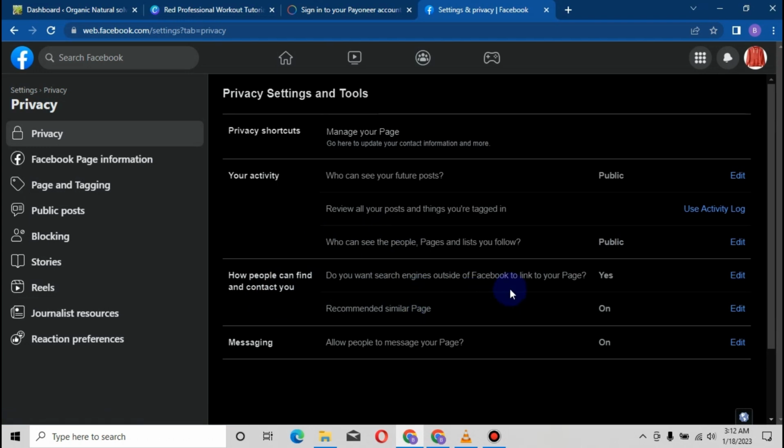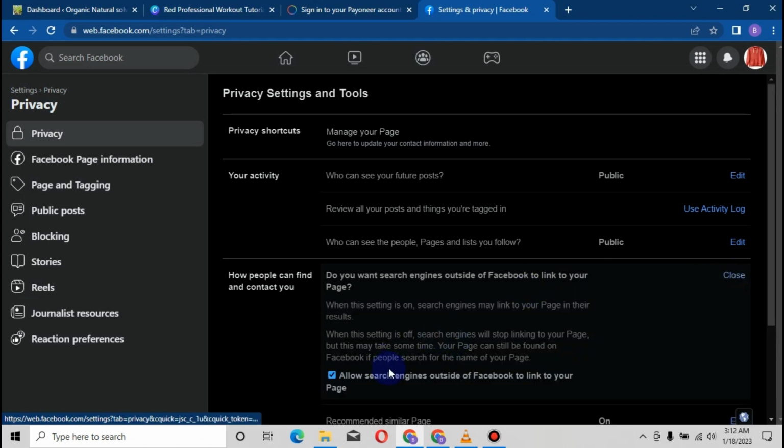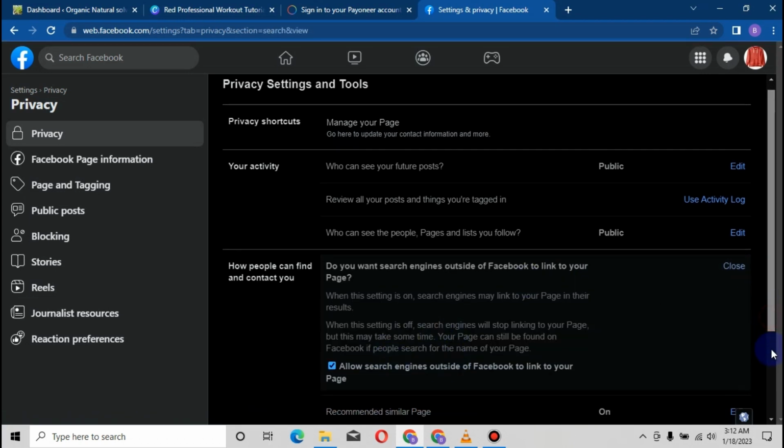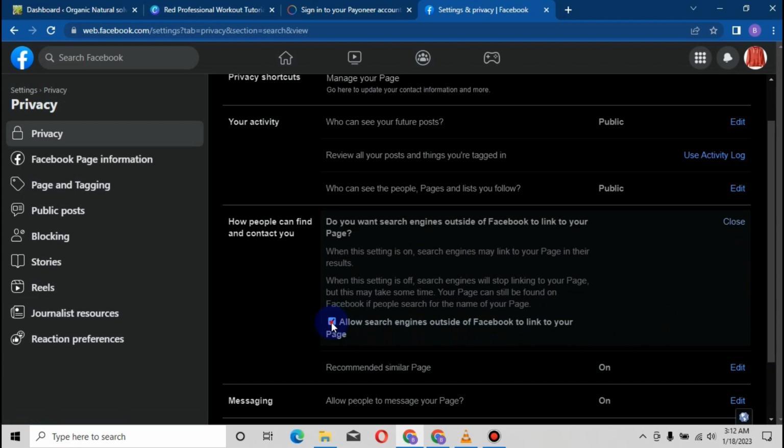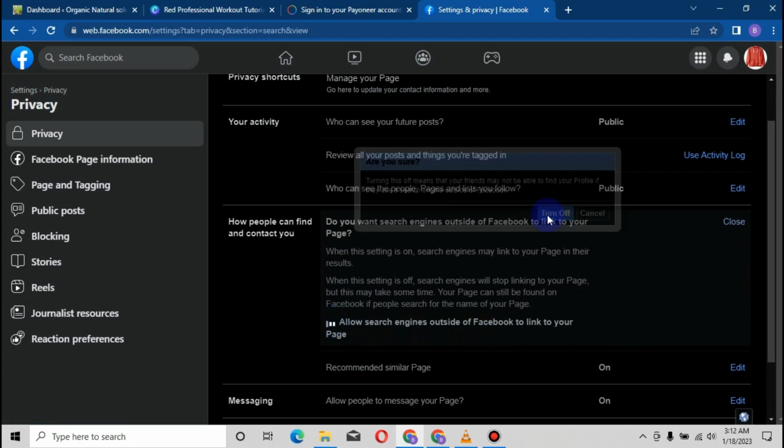Now, this department is very crucial. If you're using your page for influential purposes, guys, leave this on yes, okay? But those who run ads would know what I'm about to say right now. If you want to use this page strictly for your ad purposes, guys, I can tell you, you have to turn this to what? No. You have to check this off. Turn it off, please.